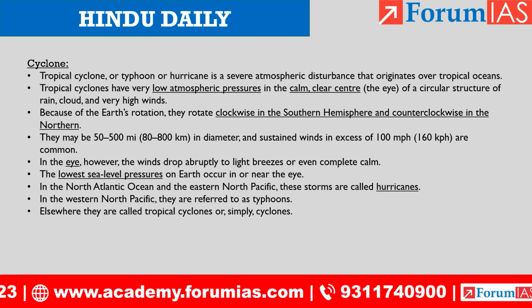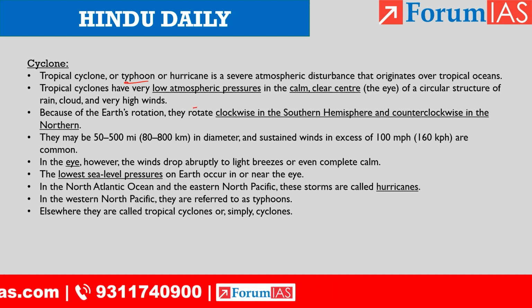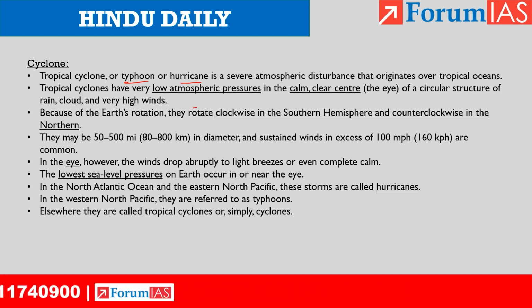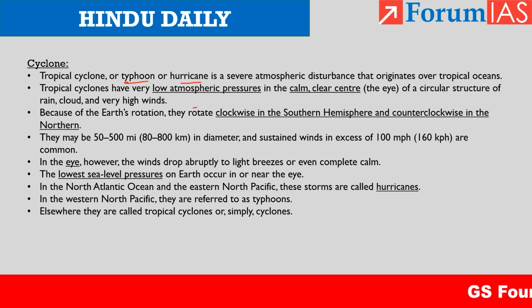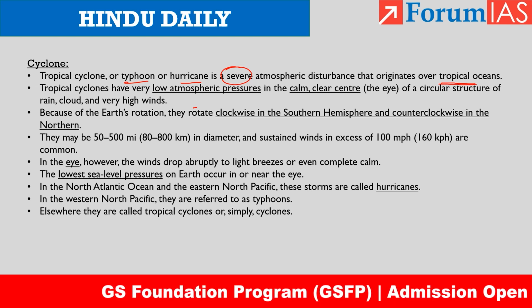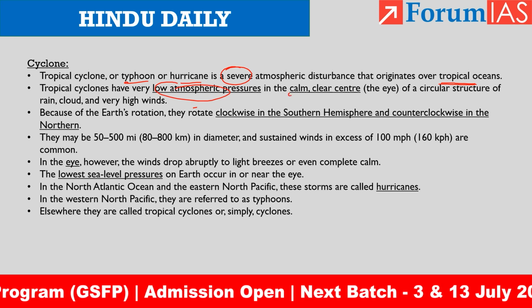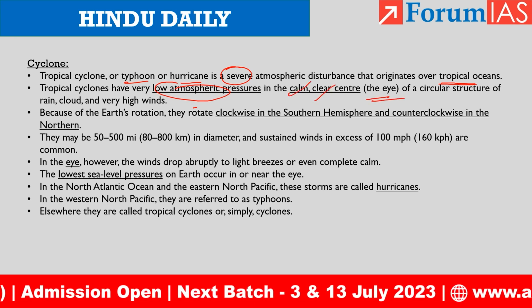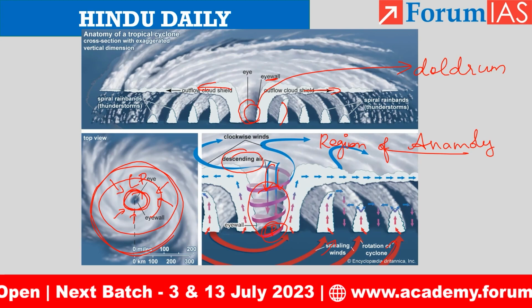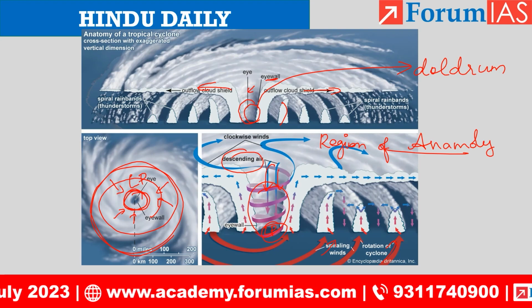Now we will see the theory related to this. Tropical cyclone. It is also called typhoon. It is also called hurricane, depending on the different regions of the world. It is a severe atmospheric disturbance and it originates over tropical oceans. So tropical cyclone means there is low atmospheric pressure. We have a calm, clear center. That is the eye. We already saw, right? There is no cloud in the eye region. Here also if you see, there is no cloud in the eye region.